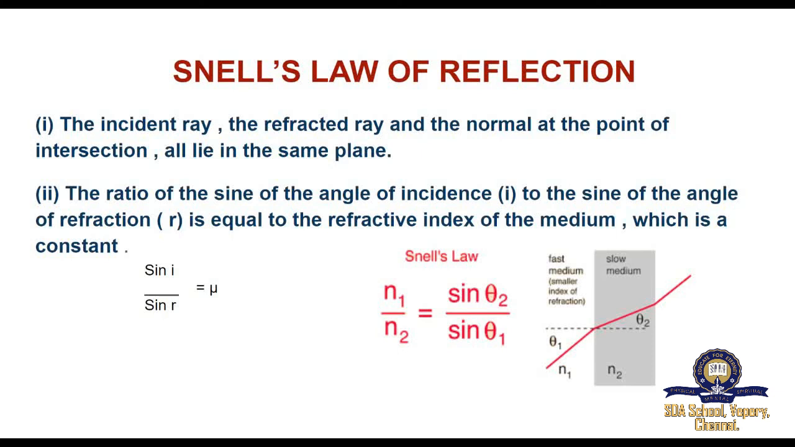Sine i divided by sine r is equal to mu. What is the Snell's law formula? N1 divided by N2 is equal to sine theta 2 divided by sine theta 1. Sine theta 2 divided by sine theta 1 is the Snell's law formula.